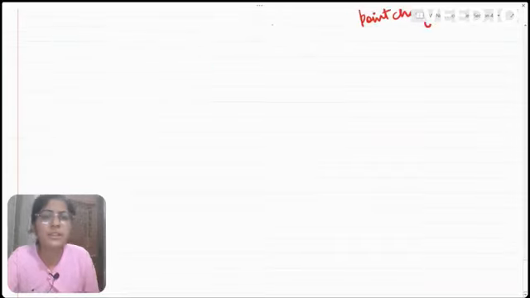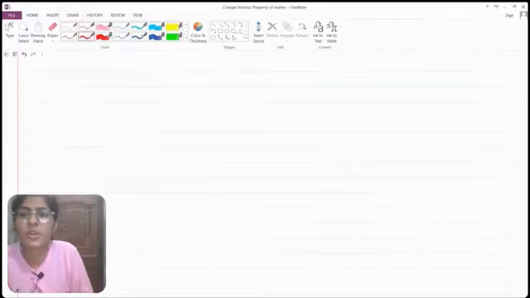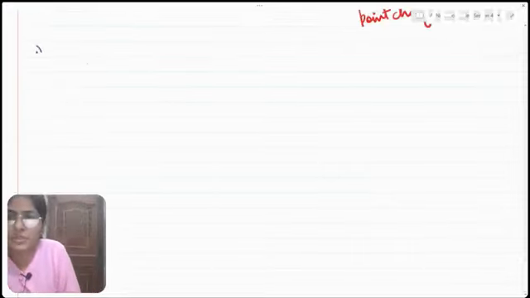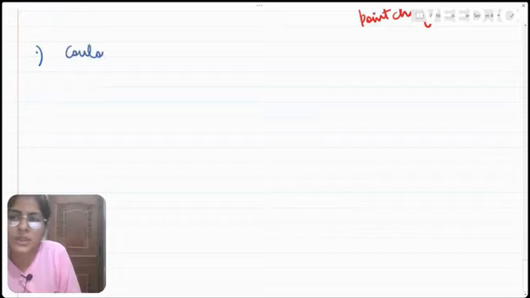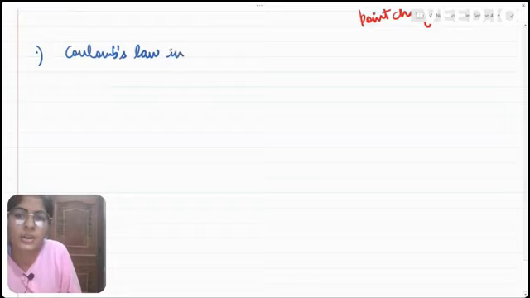Now we move towards the next topic, which is Coulomb's law in vector form. Now, what does that mean?